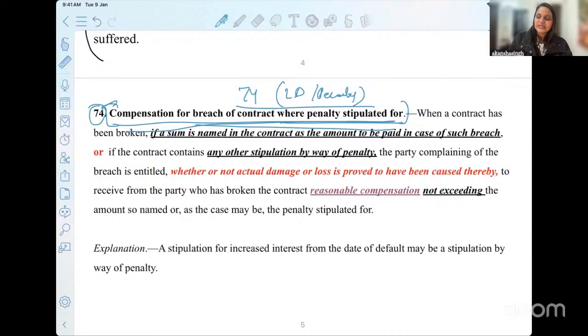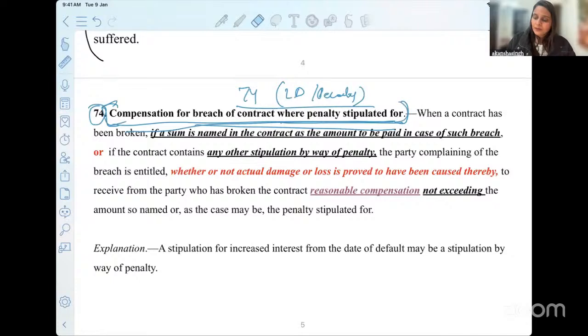So if the title per se does not mention it, you must be clear. You must write it in your Bare Act somewhere that this does not per se mention LD or liquidated damages, but it does cover liquidated damage in the provision. So let's try to read the provision now.